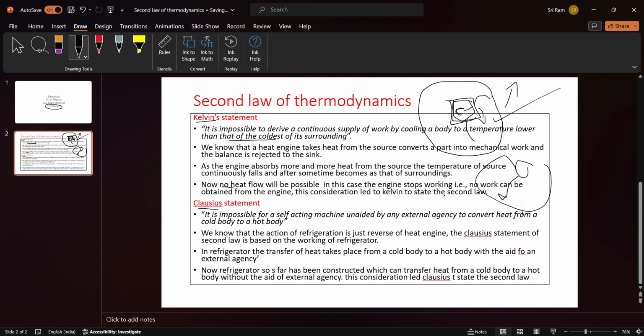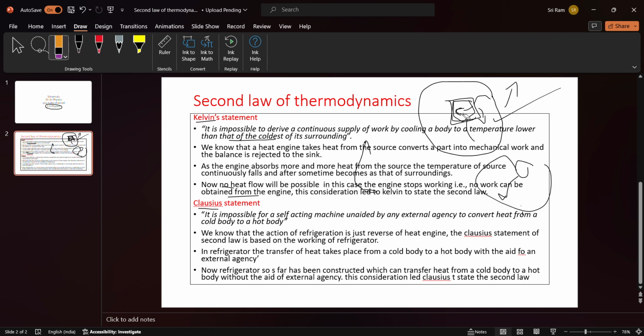Then, it not giving heat energy means no work is performed. In this case, the engine stops working. Yes, that is, no work can be obtained from the engine. This consideration led Kelvin to state the second law. So these things made him give the second statement. Okay, so like this he gave the second statement.